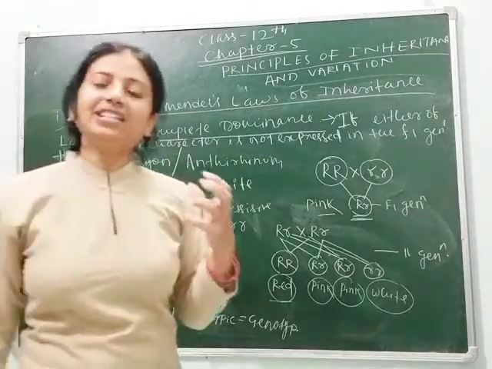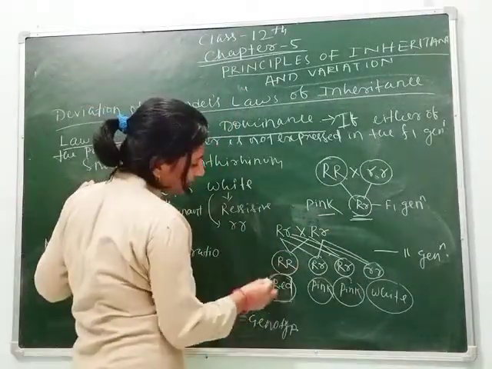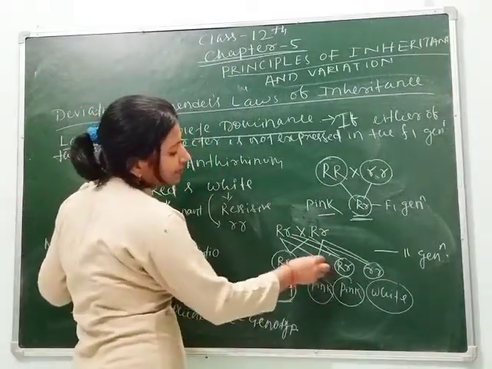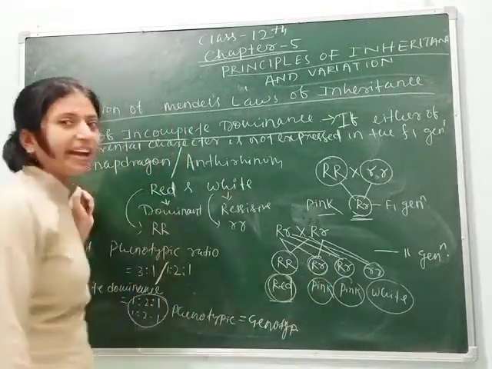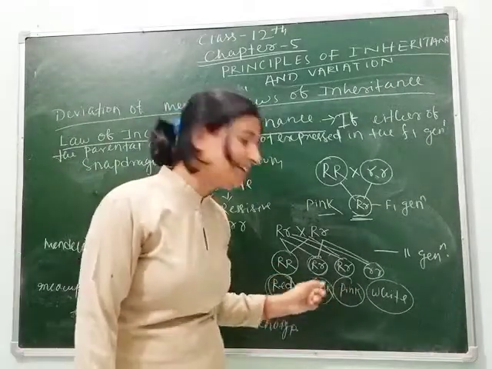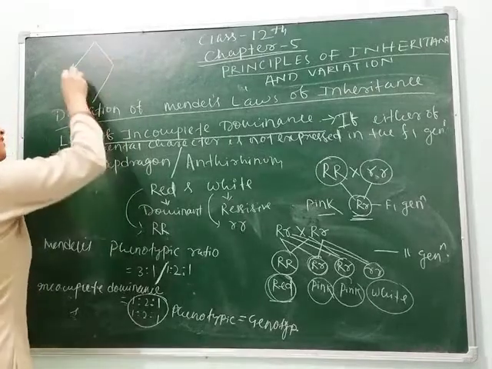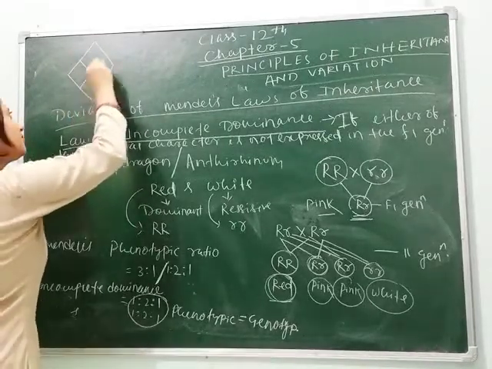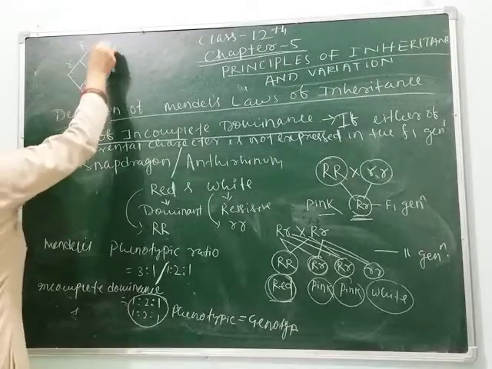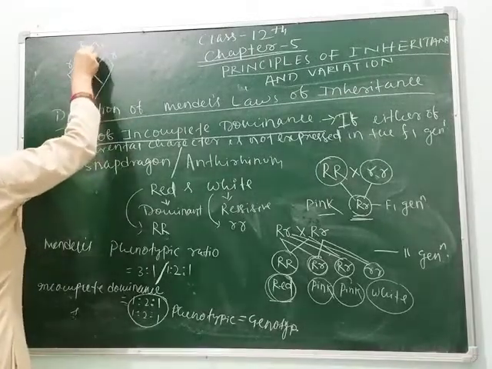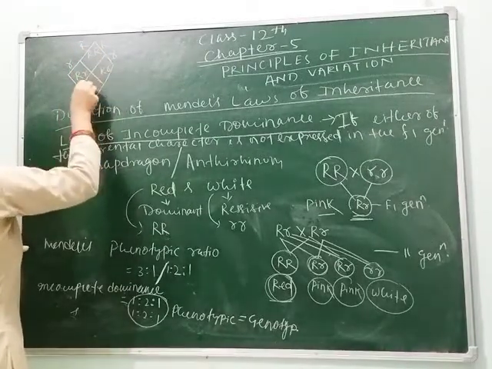Only the homozygous characters will express themselves, like capital R expressed as red, but capital R small r is not expressed as red, it is expressed as pink, which is not present in parental character, so it shows incomplete dominance. Let's arrange them in the Punnett square. So we can arrange them like this: capital R, small r, capital R, small r. So the characters are RR, Rr, Rr and rr.